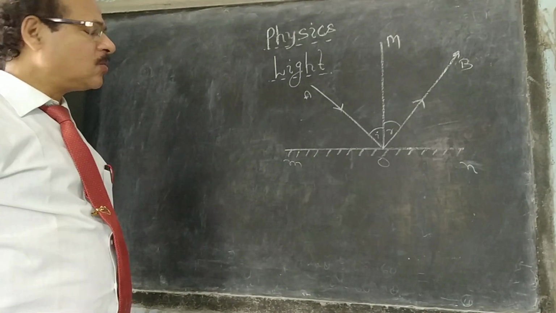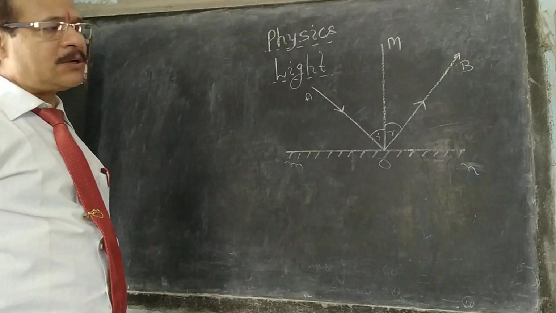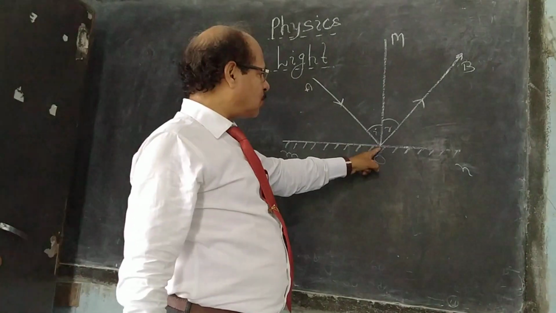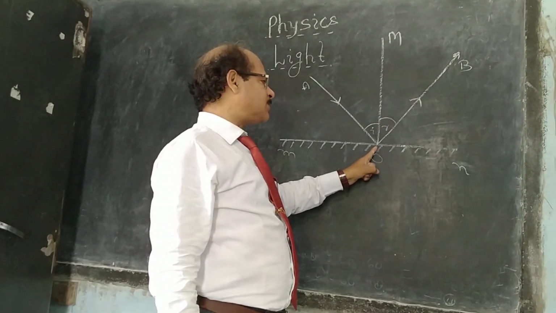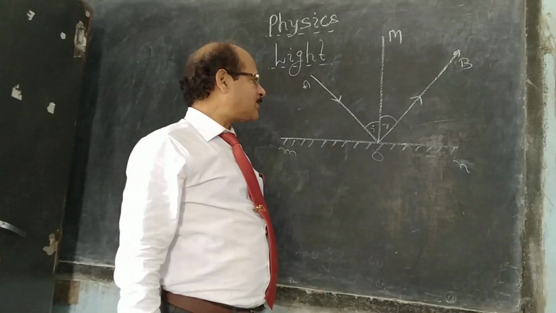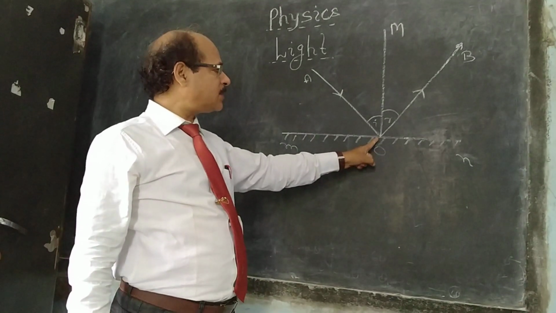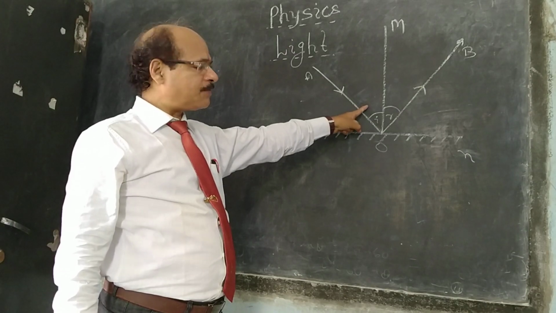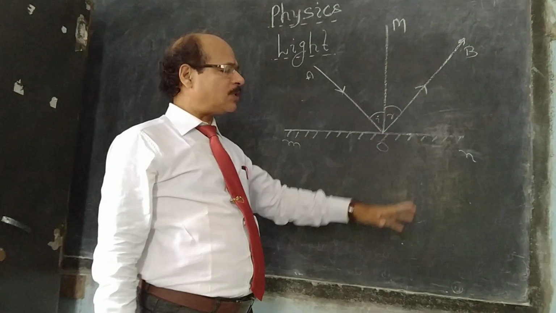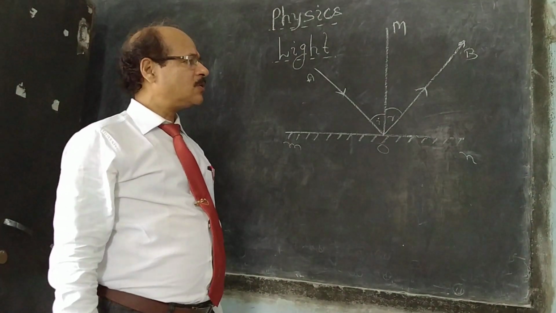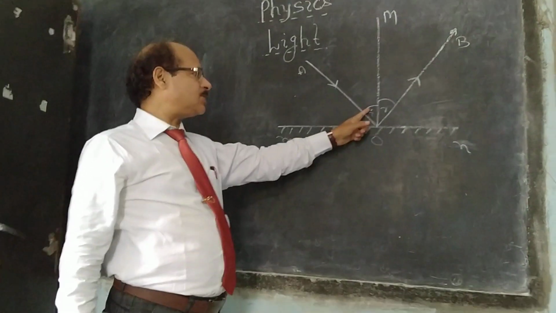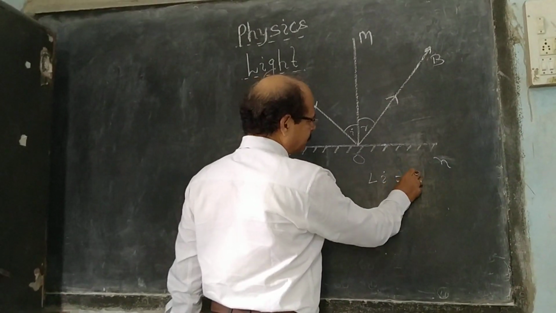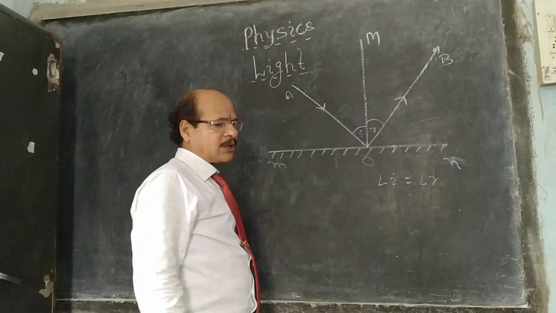We are here to explain the laws of reflection. The first law: when a ray strikes a reflecting surface, after reflection, at the same point we draw a normal, and the angle of incidence is just equal to the angle of reflection. So I is equal to R.